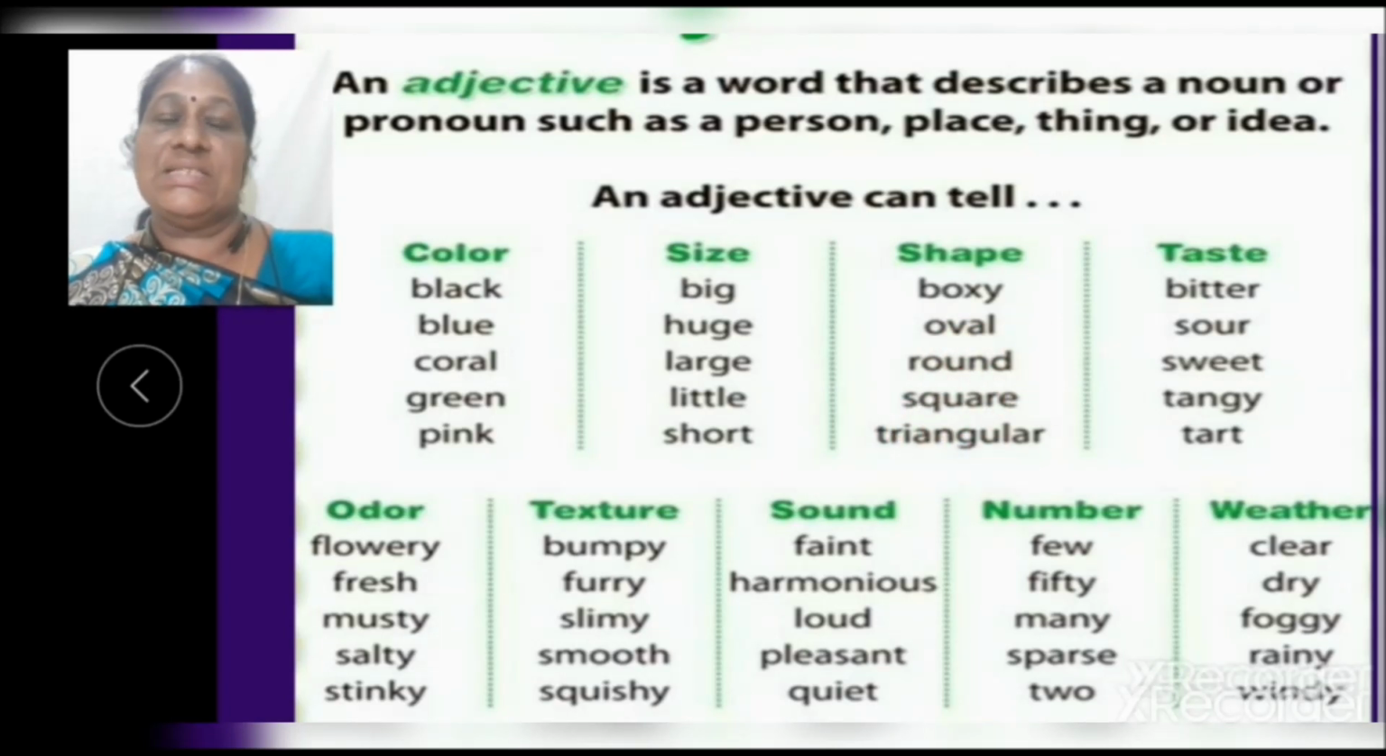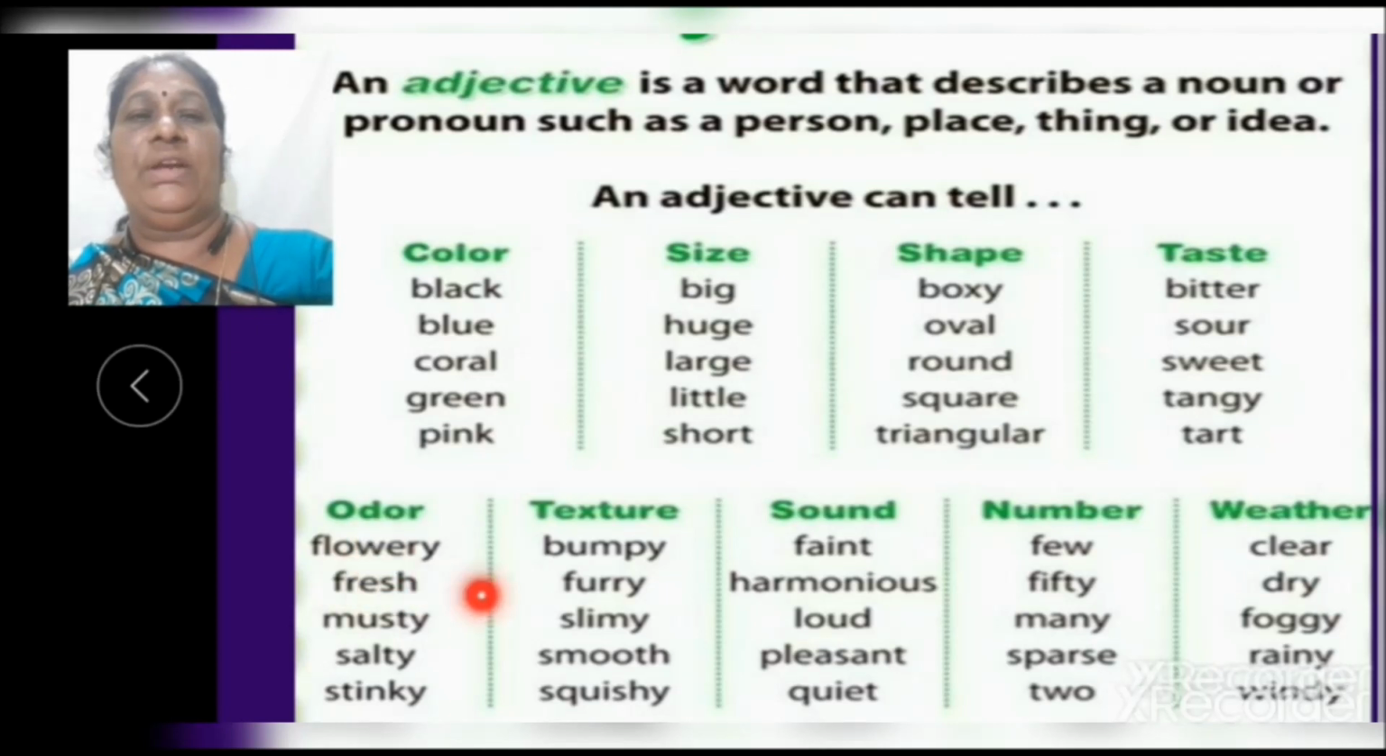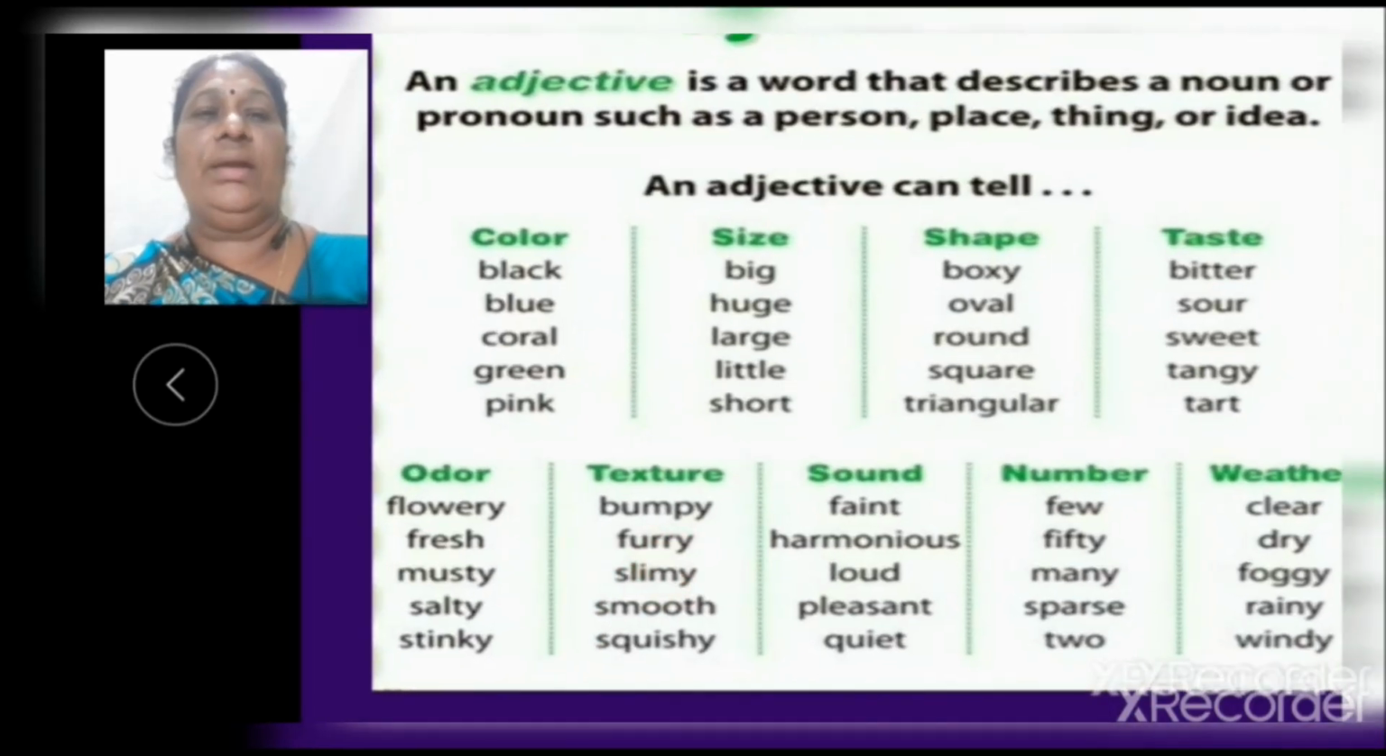Now let us see some examples for taste. Bitter, sour, sweet, tangy, tart. Now let us see some examples for odor. Flowery, fresh, musty, salty, stinky. Examples for texture are bumpy, furry, slimy, smooth, squishy.